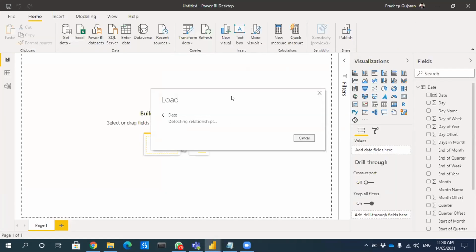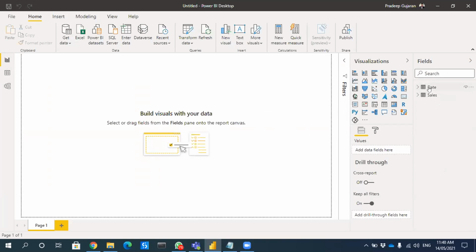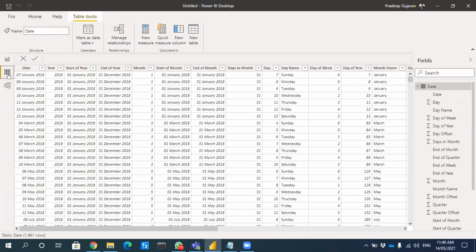So new query, blank query. Now you will be able to see two tables. One is your date dimension, the other one is sales, right? Yes. Now you have to change this to a date table. For that you have to go to the Data. Are you able to see my screen?